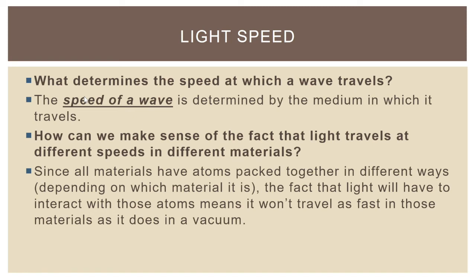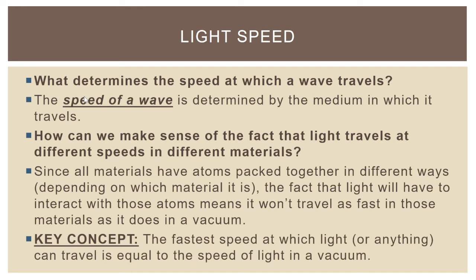So when it doesn't have to interact with any atoms, it should make some logical sense that it's going to go faster. Okay, very important for you to remember. The fastest speed at which light, or anything for that matter, can travel is equal to the speed of light in a vacuum. Now, when we say things like the speed of light, we often leave off the in a vacuum part. Light travels at different speeds in different materials. That 3.00 times 10 to the 8 meters per second number, that's the speed of light in a vacuum. And that's a very important thing to understand. Take a second to pause this video here and write that down. When you hit play, we'll move on.